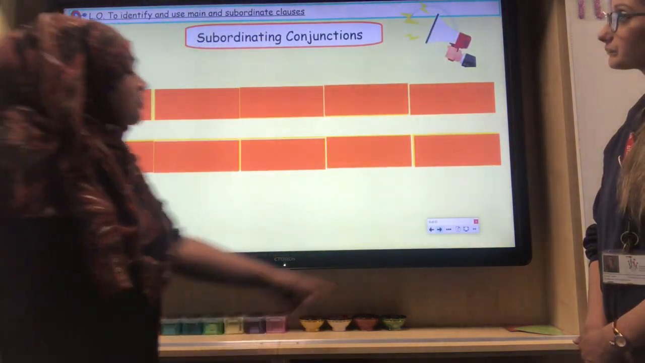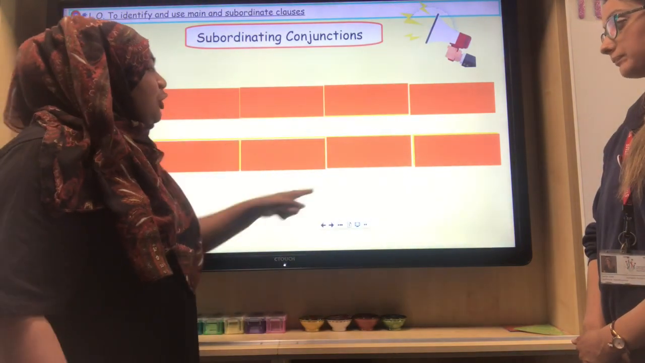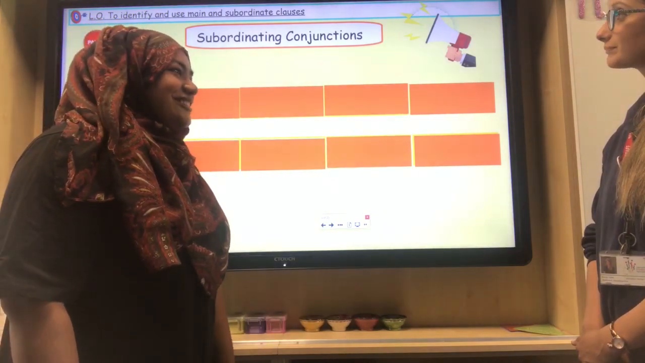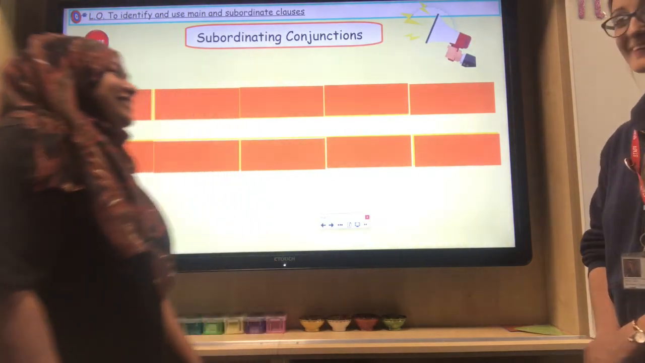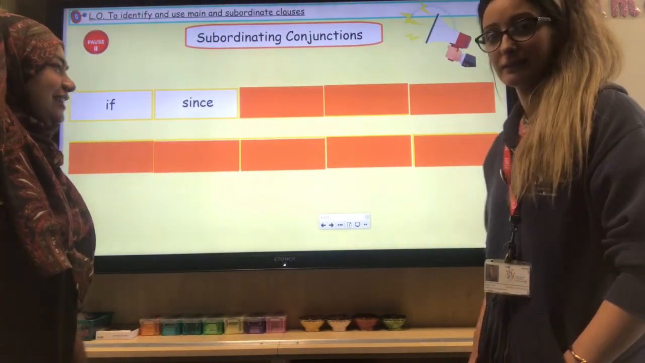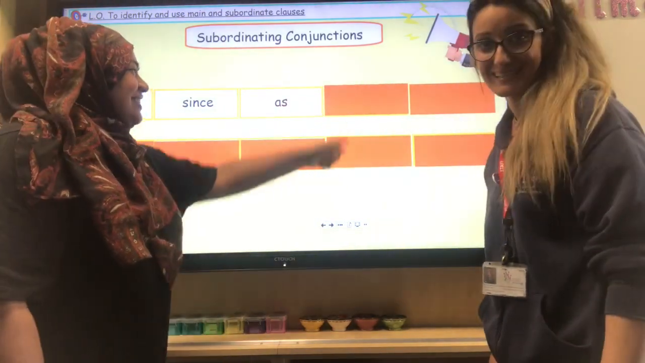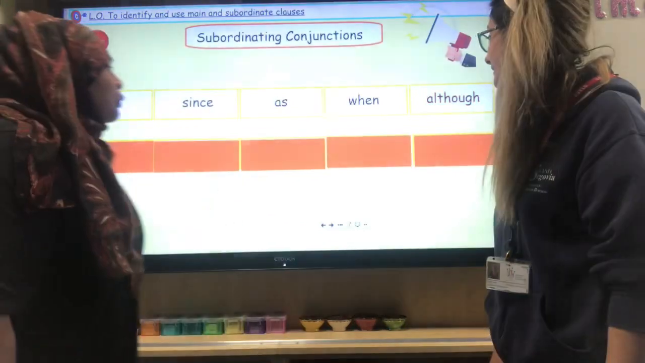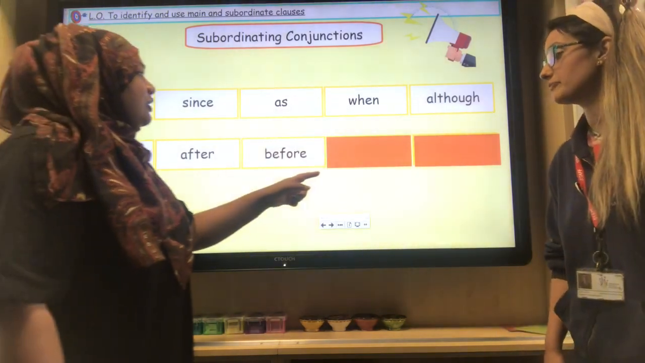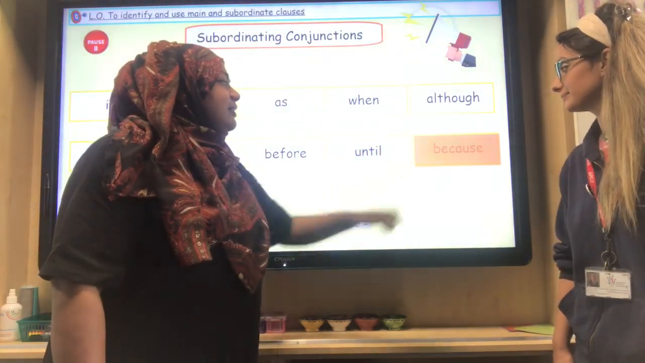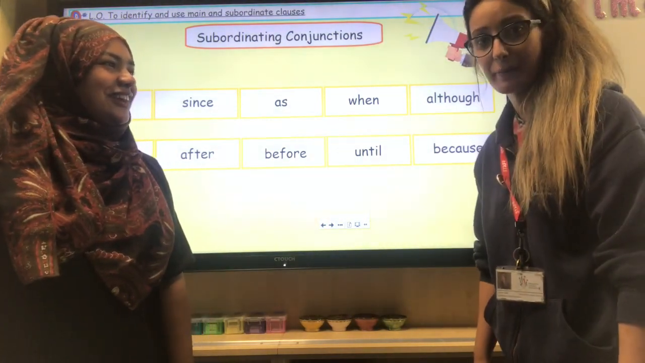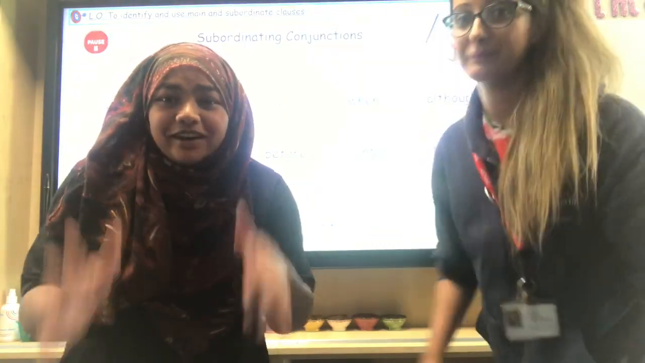Mrs. Gale's already mentioned this, and if you watched the previous lesson, you should already be familiar with these conjunctions that we're going to be talking about. So, Mrs. Gale, I'm going to say the conjunction, and you're going to say it after me. If. Since. As. When. Although. While. After. Before. Until. And because. And what is that little phrase that you say to remember it? I saw a wobber.